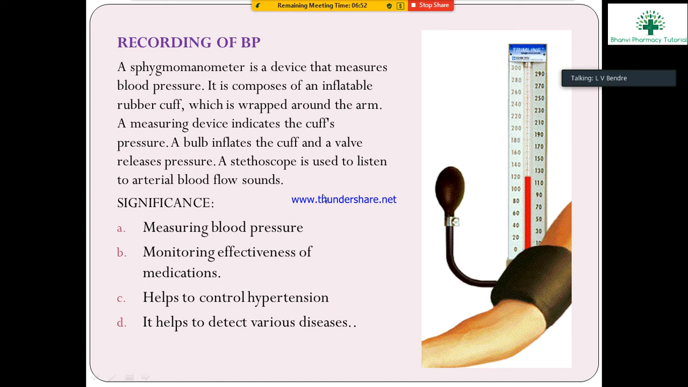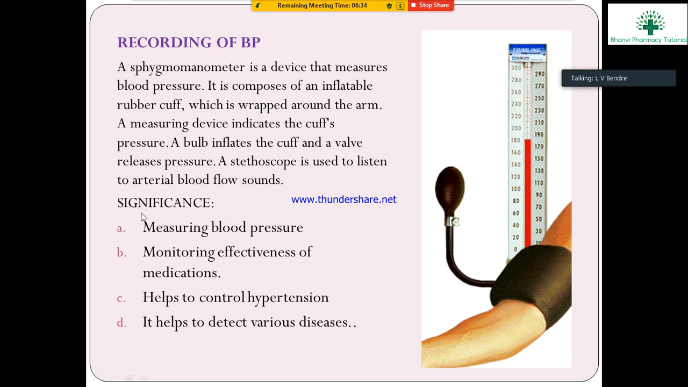That is the maximum pressure. Then, when the pressure falls to around 80, the sound comes again, dub dub dub, and that is the minimum pressure.